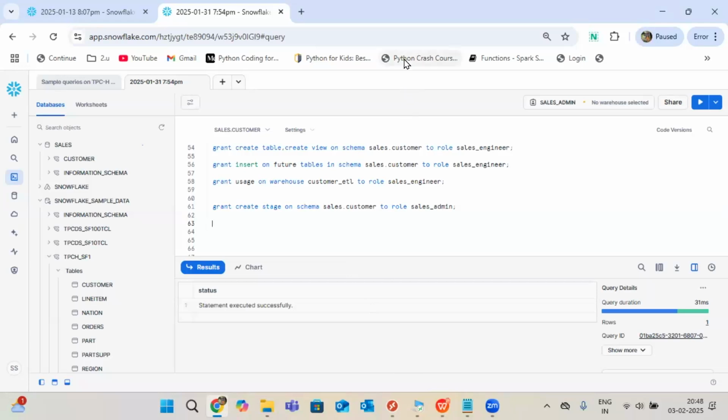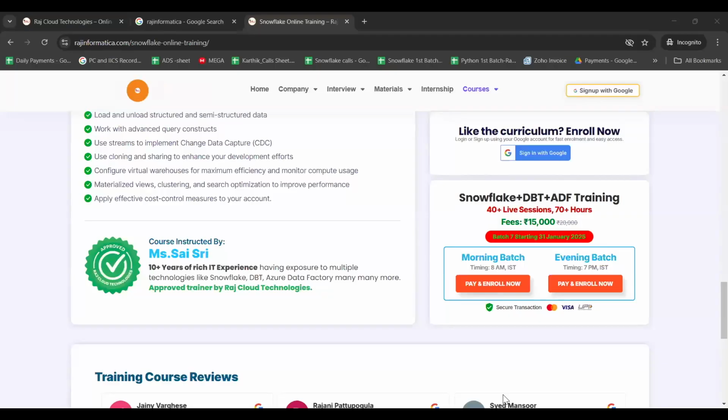So in Snowflake we are using DBT, or in DBT we are using Snowflake? On top of Snowflake, we are using DBT. We will create the DBT account and integrate the Snowflake account with DBT.